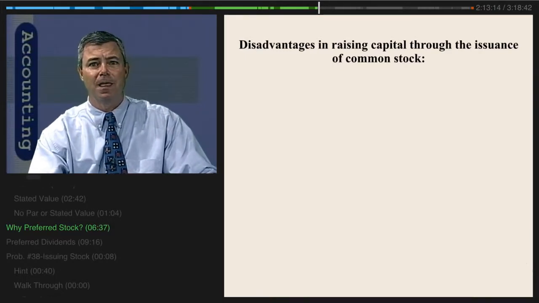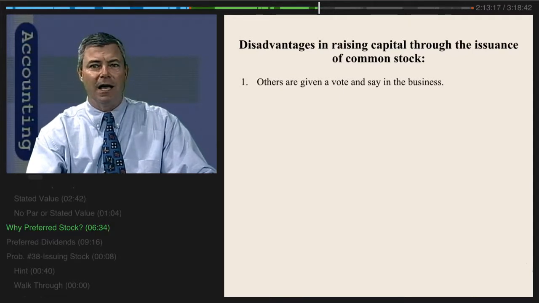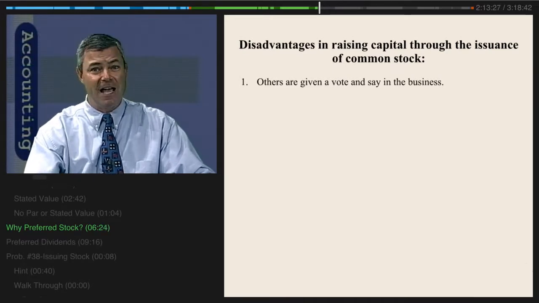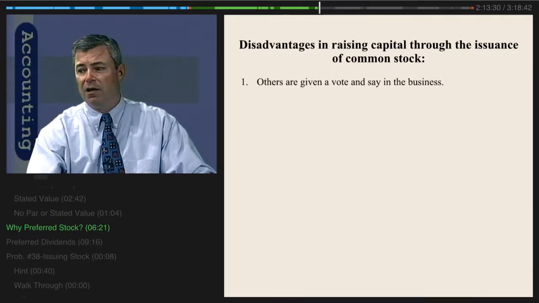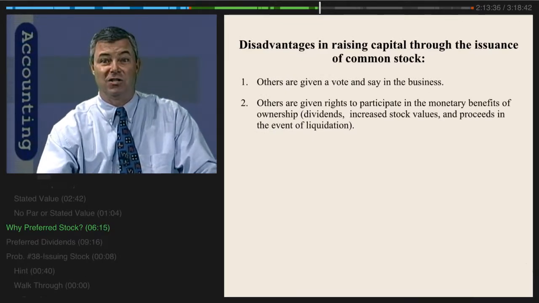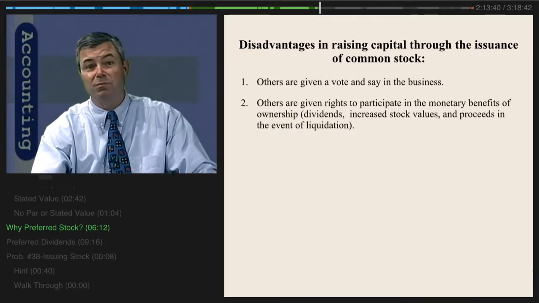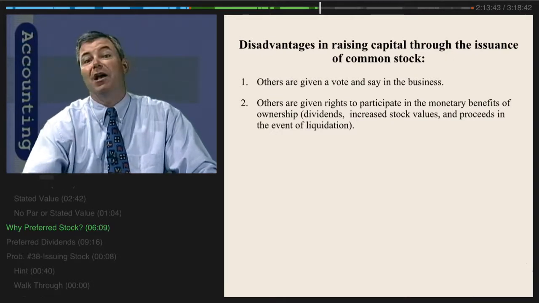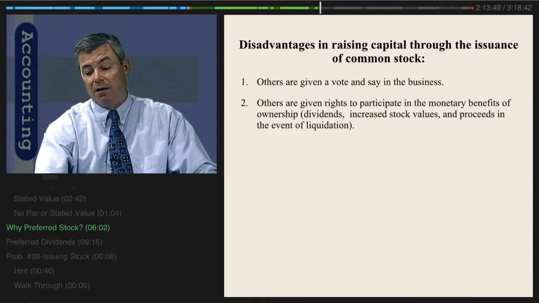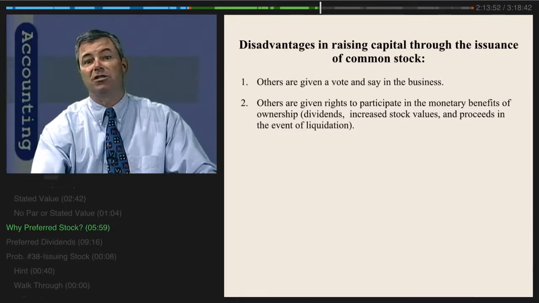Probably the most significant is that I've now given somebody else rights, and specifically a vote and a say in our business operations. Somebody else owns this business and has a right to the financial statements. They have a right to know what's going on. And the other thing is that they are also given the rights to participate in any of the monetary benefits of ownership, meaning dividends. Or if I own some stock and the stock price increases, then somebody else is gaining from the increases in value because of the operations of the business. And if we terminate the business, somebody else gets to participate in any of the proceeds in the event of liquidation.